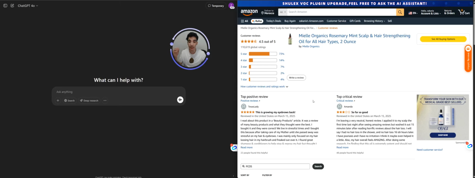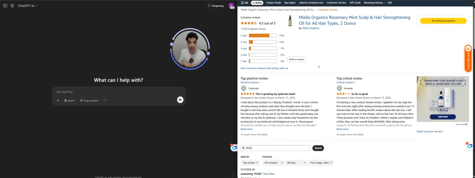This is something you'll be able to understand by going through the material, because if you don't, you're just going to do research based on all the hair loss. Then you're going to get lost. You'll get a lot of insights about other people suffering from hair loss, and that's not the thing. So how can you get this idea of finding specific things for PCOS?